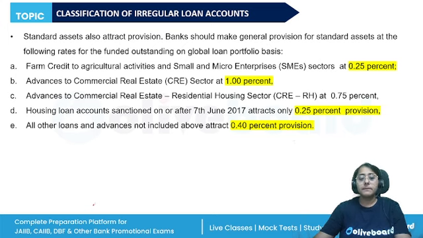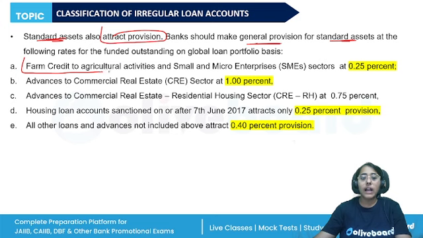We will provide the provisioning. Apart from this, not only the loss asset and the doubtful asset, but the standard assets also attract provision. Banks should make general provision for the standard assets. At what rates? For farm credit given to agricultural activities and the small and micro enterprises sector, 0.5% provisioning should be done.